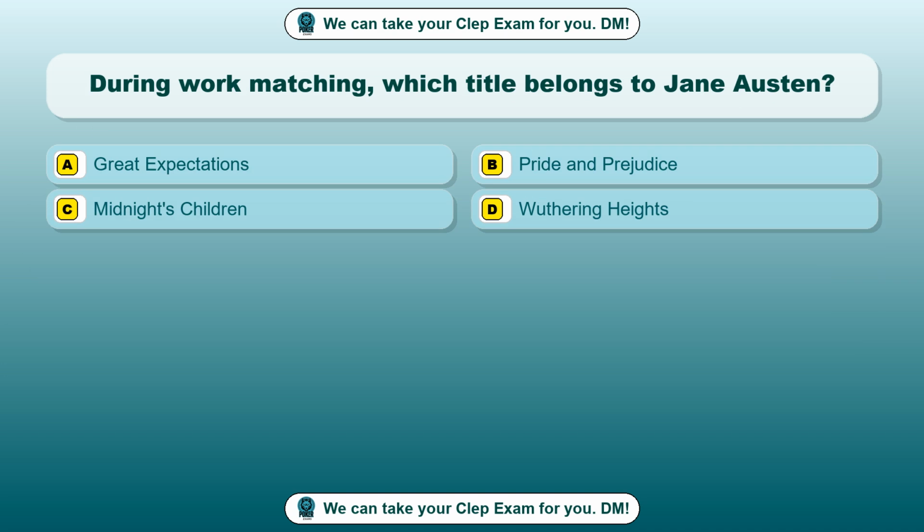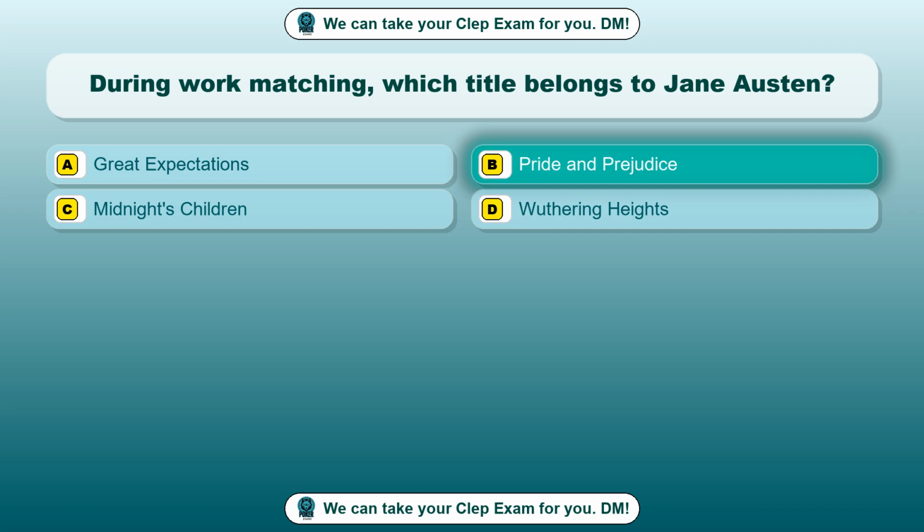Question 78. During work matching, which title belongs to Jane Austen? Option A. Great Expectations. Option B. Pride and Prejudice. Option C. Midnight's Children. Option D. Wuthering Heights. The correct answer is option B.